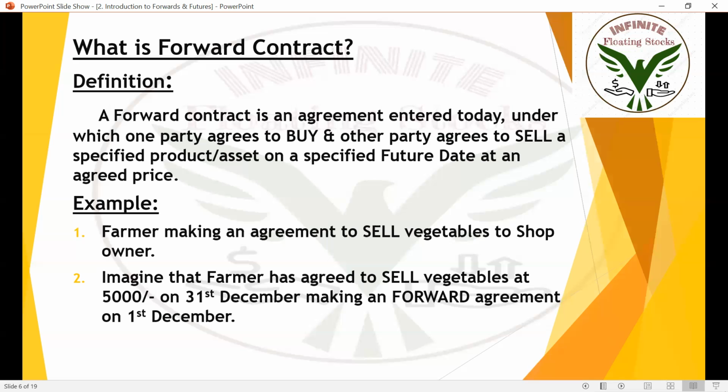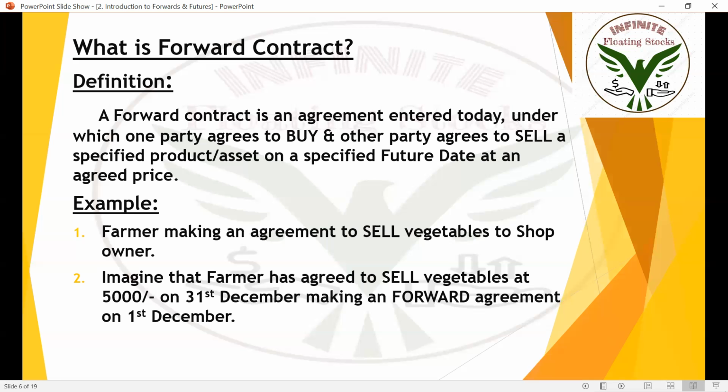Because of all these situations, in olden days and in present days as well, farmers usually make forward agreements with their shop owners, saying that they'll be selling all those products to shop owners for 5,000 or 10,000, etc. According to that agreement, if they are not able to cultivate them, they still get money because of this agreement.